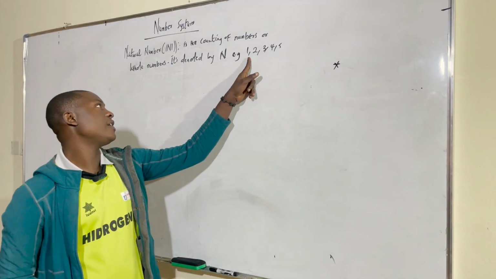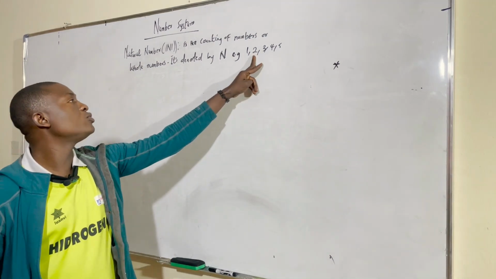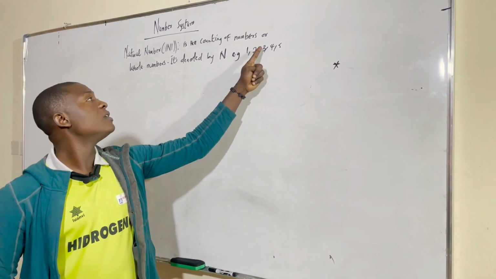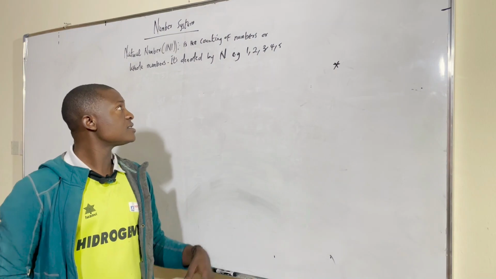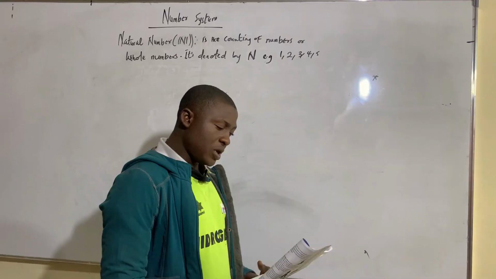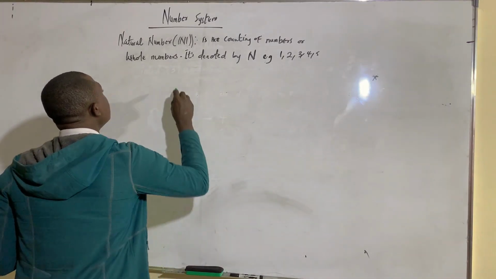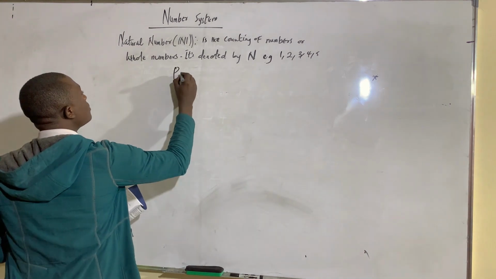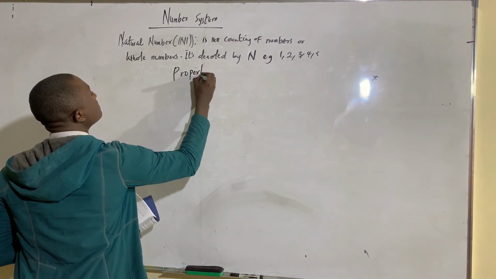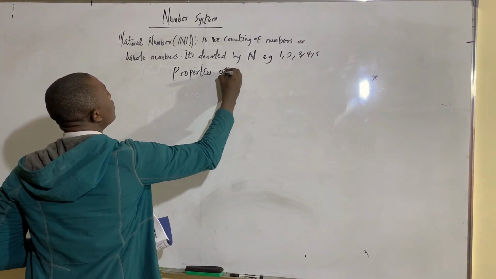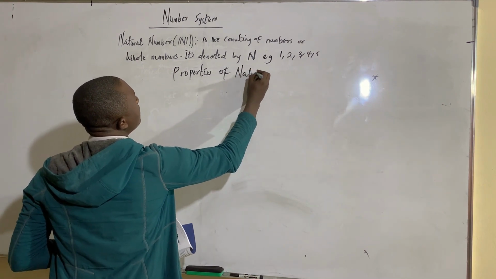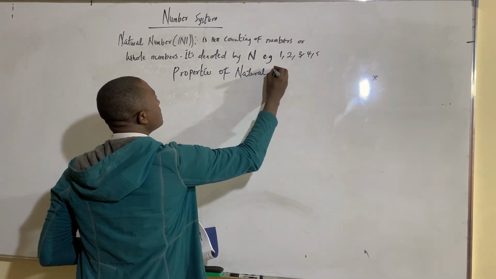When I put 1 here, I'm referring to an odd number. Put 2, it can be even, it can be prime. 3 is also a prime number or an odd number, like that. So we have some properties of these natural numbers that we need to talk about. Properties of natural numbers.